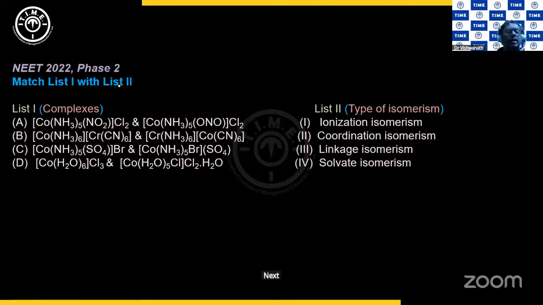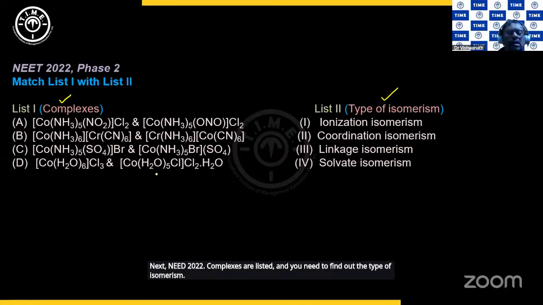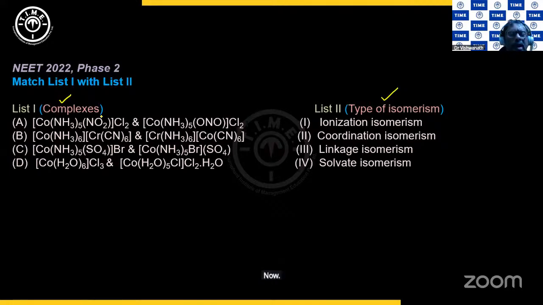Next, NEET 2022. Complexes are listed and you need to find out the type of isomerism. Now look at this. There is an NO2 given here and an ONO. So this is linkage isomerism. So 3.